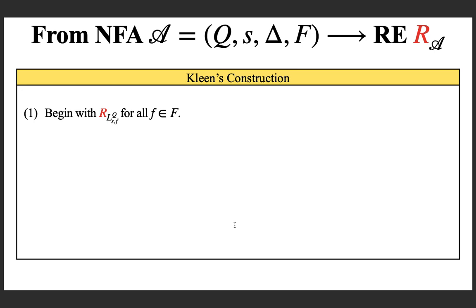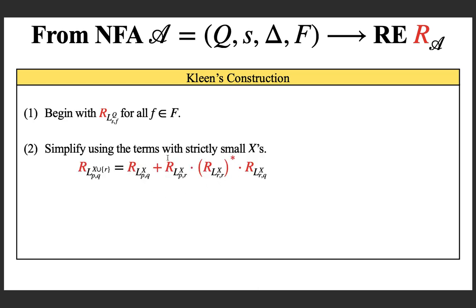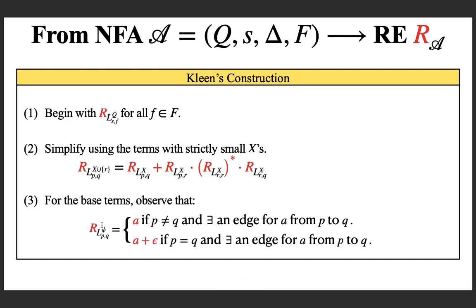The first step is to begin with the regular expression from the starting state to the final state. For each final state, what is the regular expression? If you are passing through all the states as intermediate states, that is actually the language, if you recall the language that we defined 2 slides before. Then you have to apply this equation to solve. Note that suppose there are 10 states in the intermediate state set, in the RHS only 9 states. Again, if you apply, you will get 8 states, and eventually you will get 0 states like this.